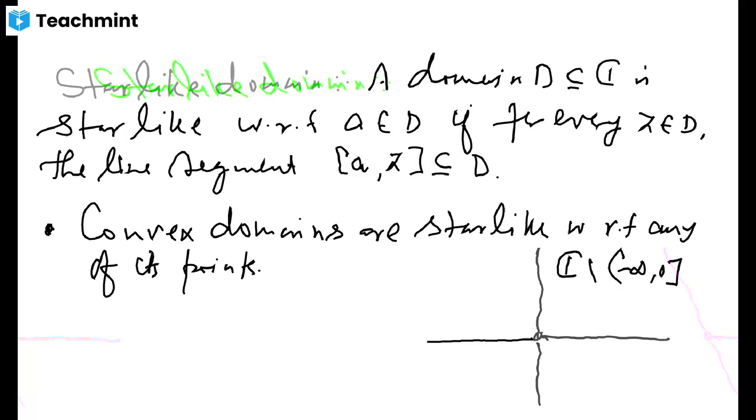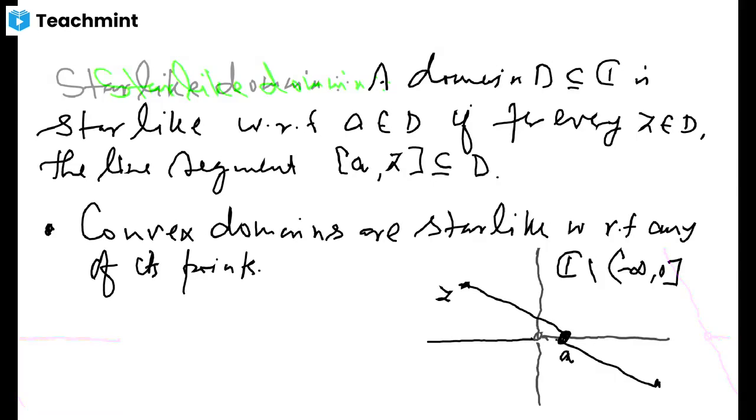If you take any point on the real axis here, it is star-like only with respect to a point on the real axis, and you take any other point, then you can always join that point with respect to your point here. You can always join. It's true, but it is star-like with respect to points on the positive real axis only, because elsewhere they are not star-like.